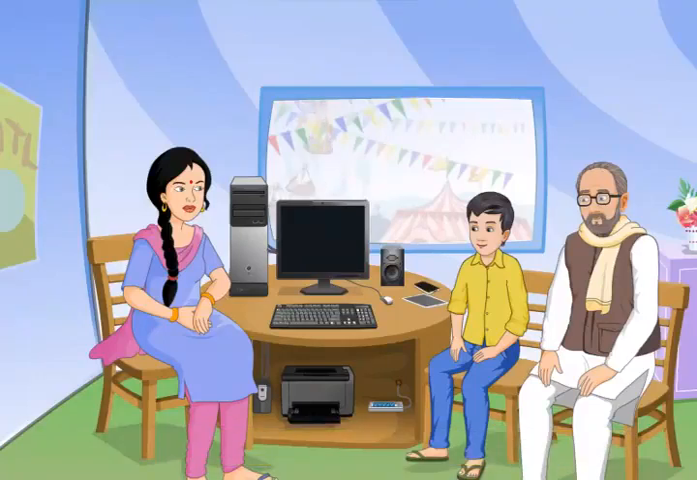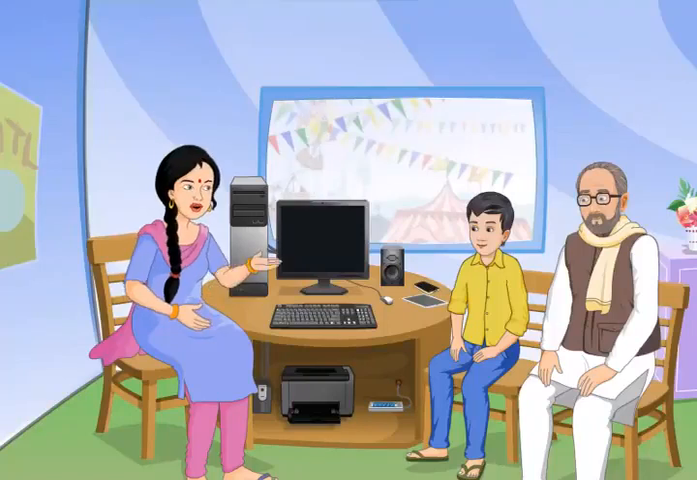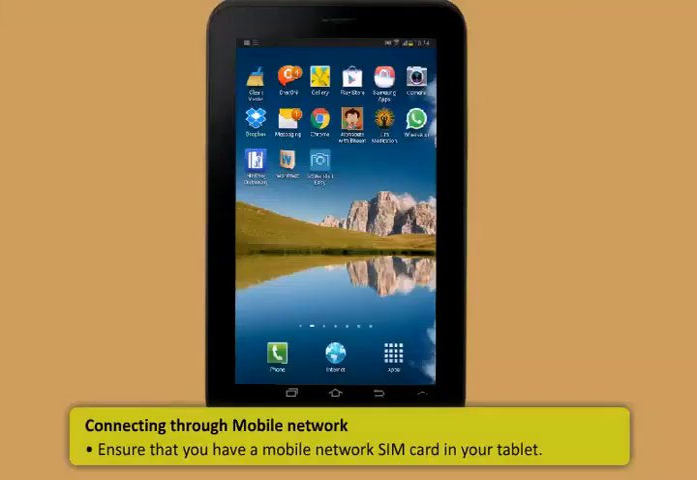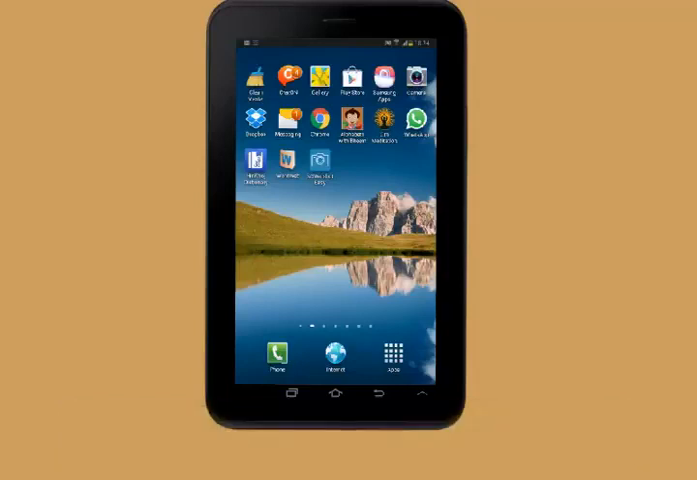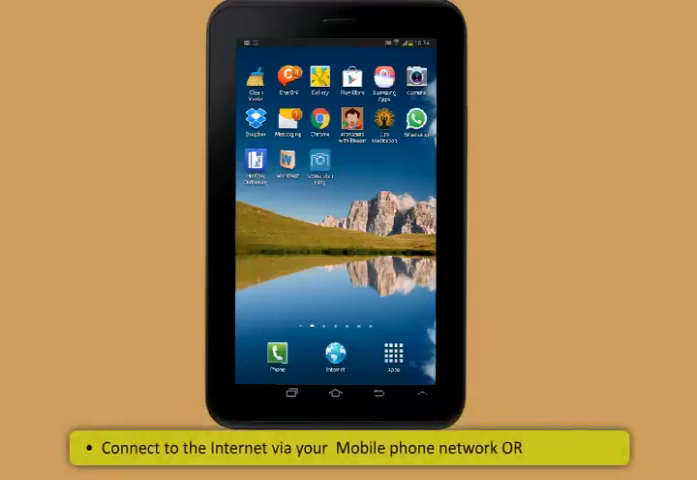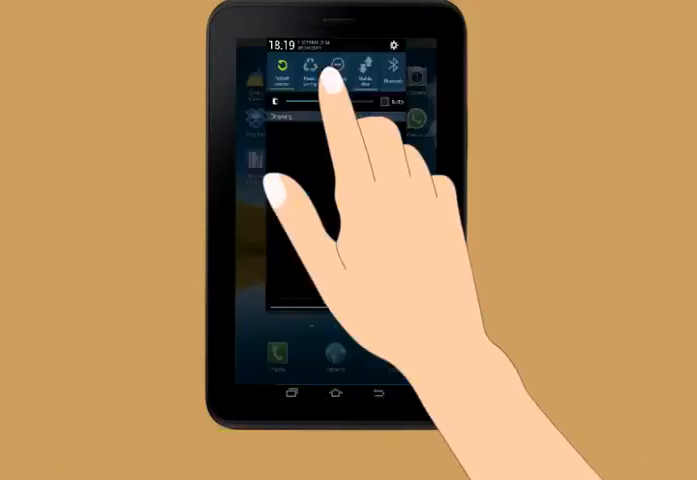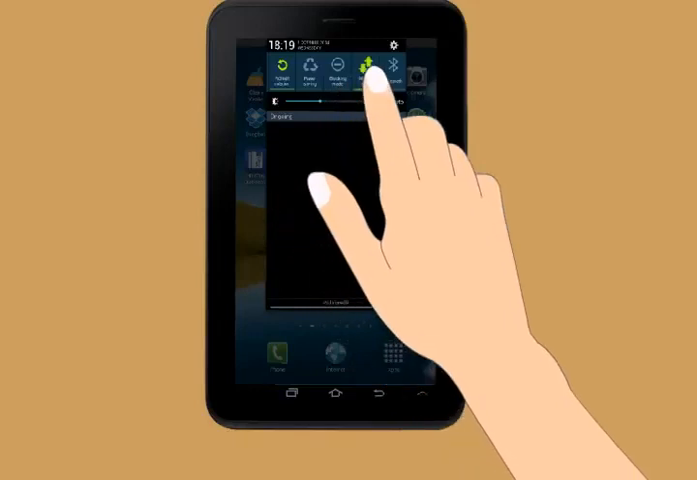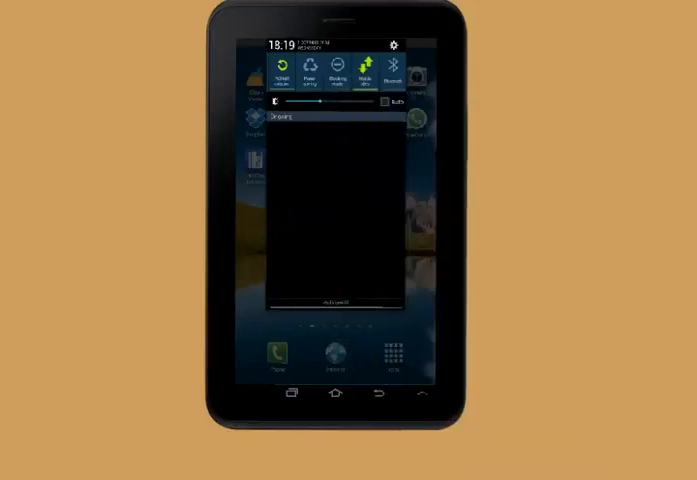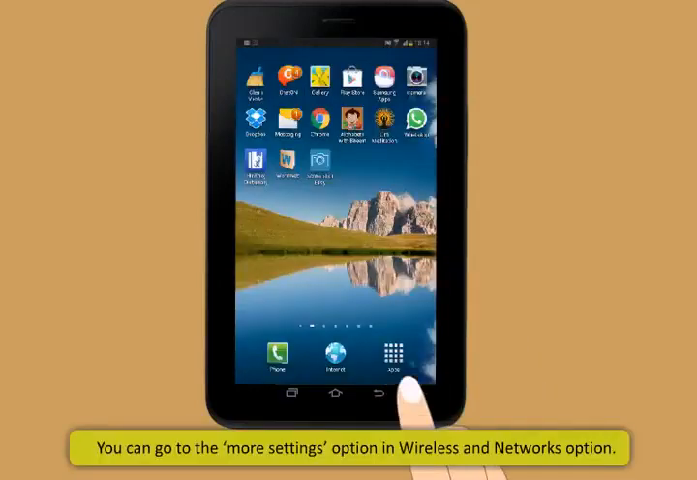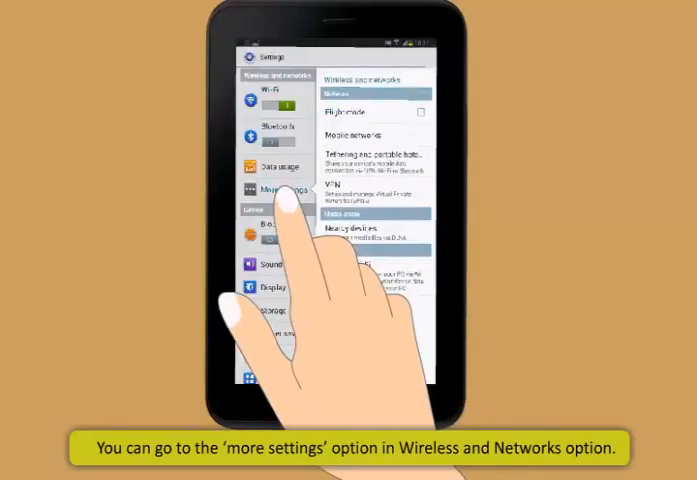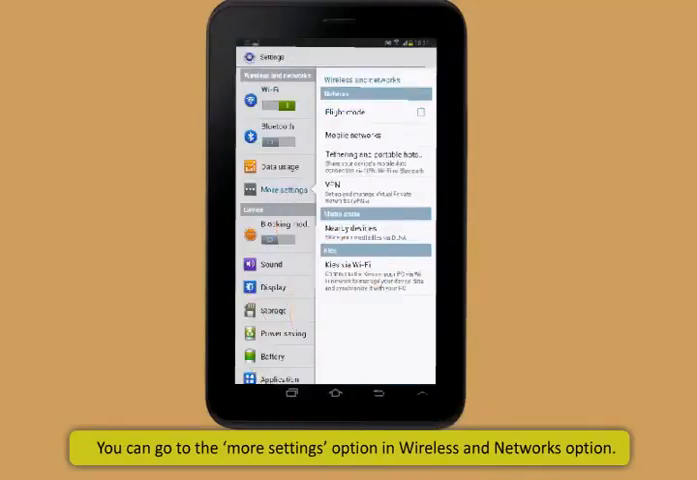You can also connect the tablet through mobile network. This is how you can do it. First, ensure that you have a mobile network SIM card in your tablet. Then, to connect to the internet via your tablet network, you can either pull down the notifications bar and select the mobile data option, or you can go to the More Settings option in the Wireless and Networks option.